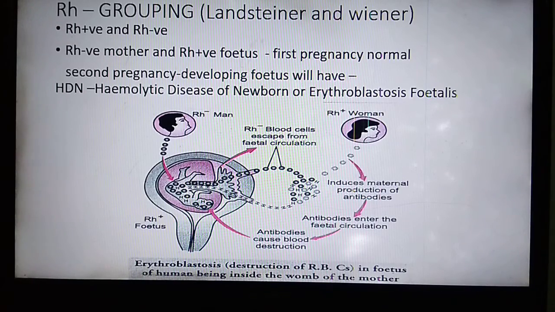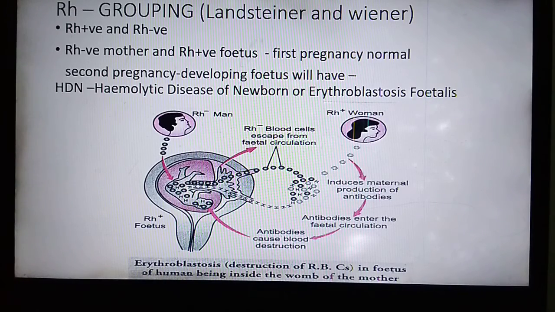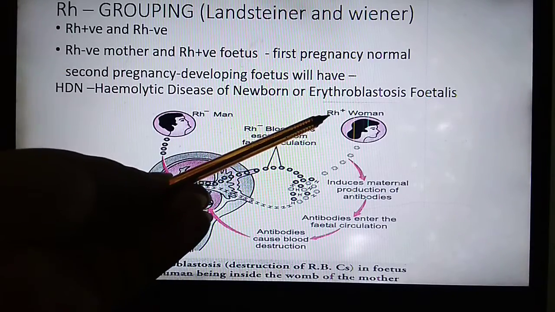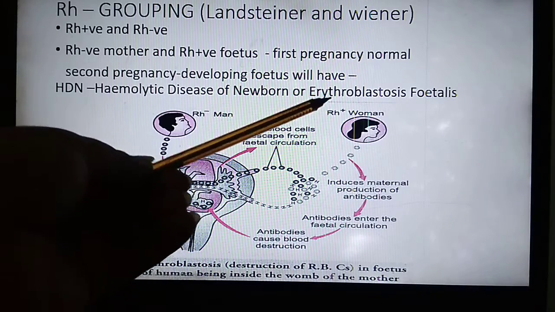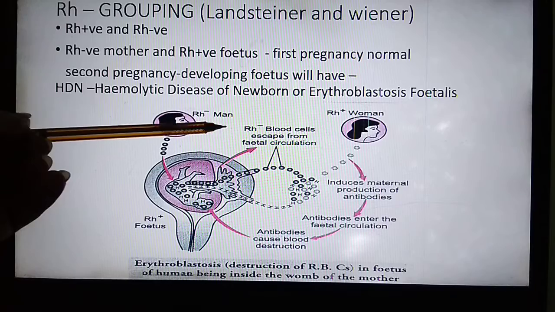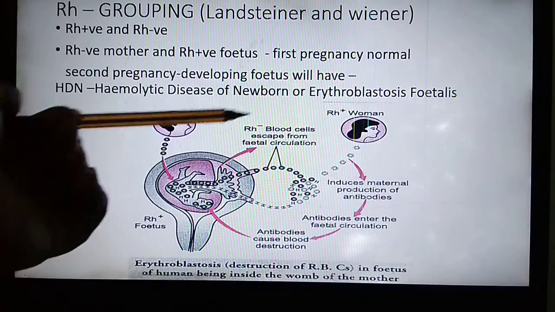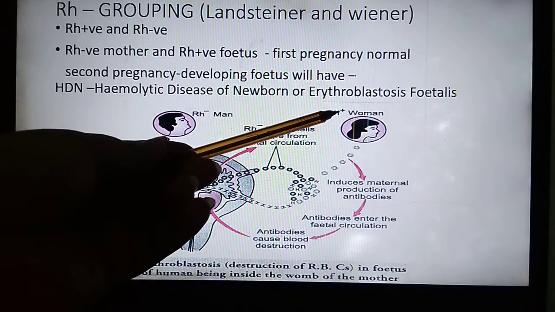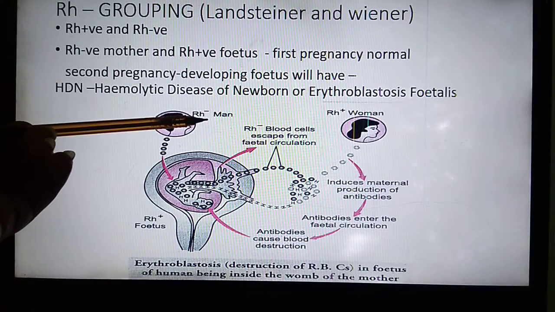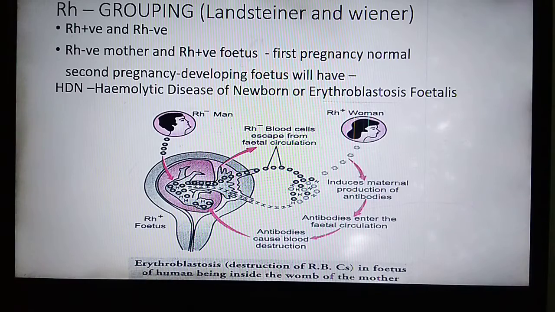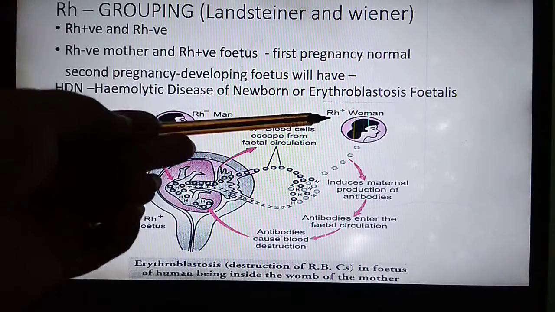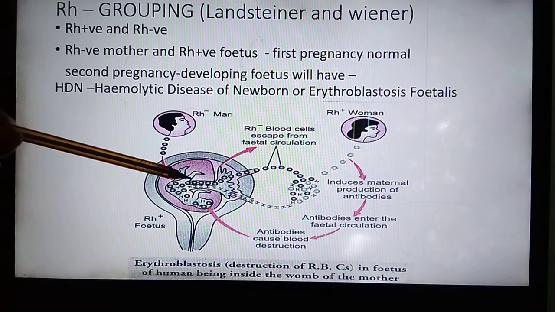So Rh factor plays a very crucial role in childbirth born out of marriage between an Rh negative woman and an Rh positive fetus. The opposite can also occur, an Rh negative child of an Rh positive woman, but we will study the case where the woman is negative and the fetus is Rh positive. So what will happen? If the mother is Rh negative and the fetus is Rh positive,